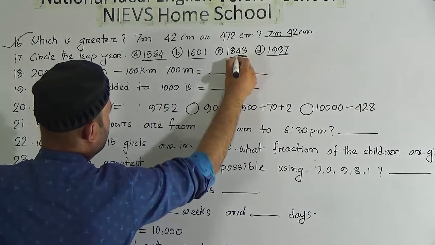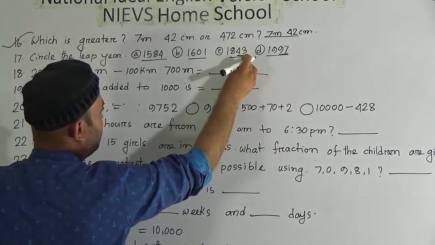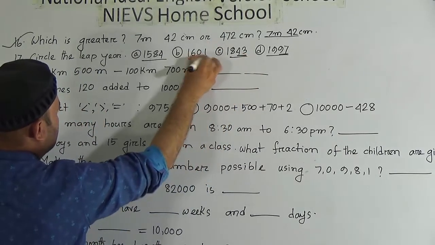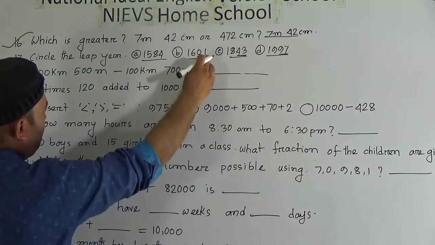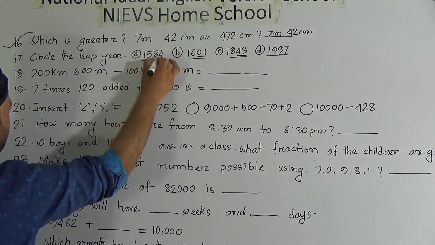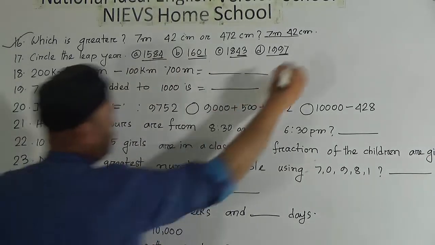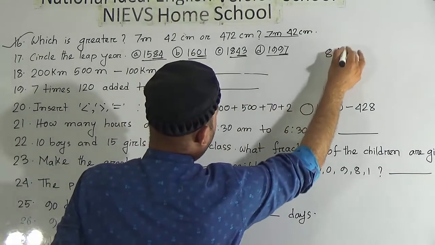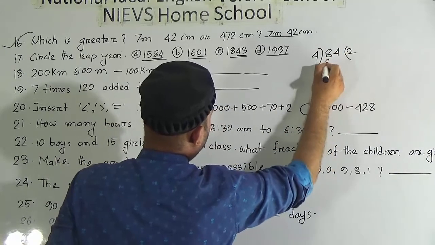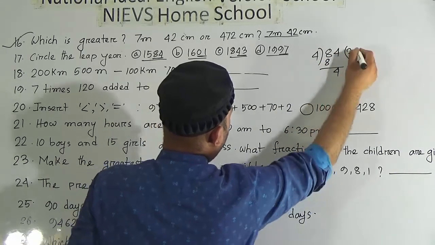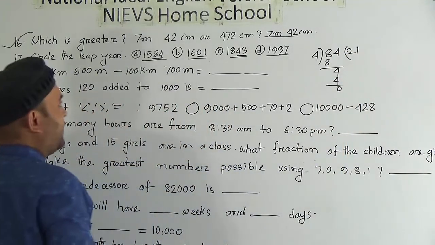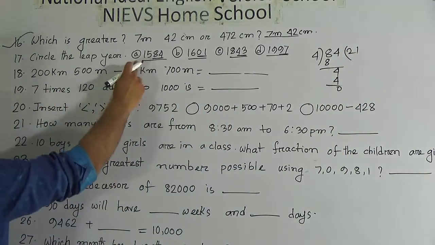Here the last 2 digits are 43. It is also not divisible by 4. Here the last 2 digits are 01. This is also not divisible by 4. But look here, here the last 2 digits are 84. 84 is divisible by 4 because 4 twos are 8 and bring down 4, 4 ones are 4. So which year is a leap year?